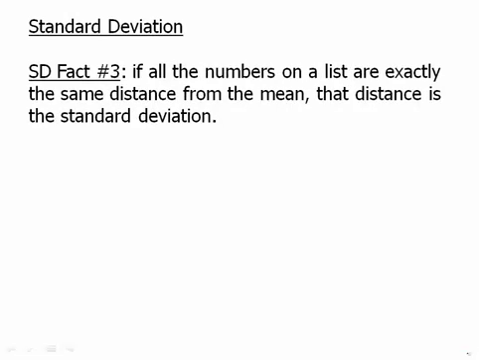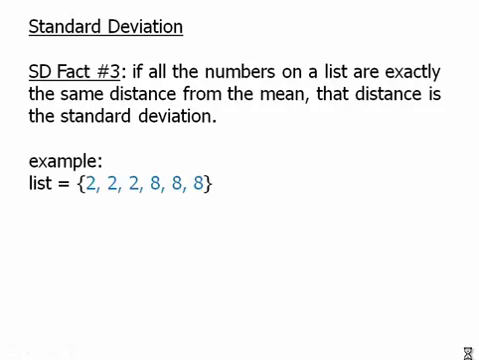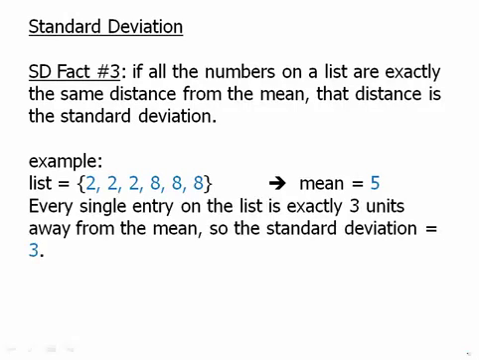Fact number 3. This is a bit of a trickier one. If all the numbers on the list are exactly the same distance from the mean, that distance is the standard deviation. So this can be a little harder to see. But if we look at a list like this, the mean is 5. Notice that every number on that list is a distance of 3 away from the mean. 2 is 3 less than the mean, 8 is 3 more than the mean, but on the number line, if we measured the distance from any number to the mean, every single number would have the same distance. That distance is 3, so the standard deviation of this set has to be 3, because every single entry is a distance of 3 away from the mean.